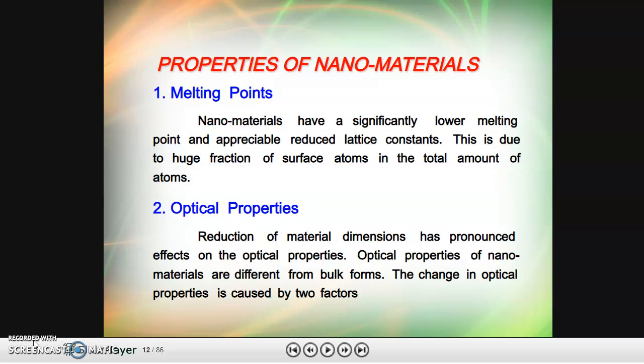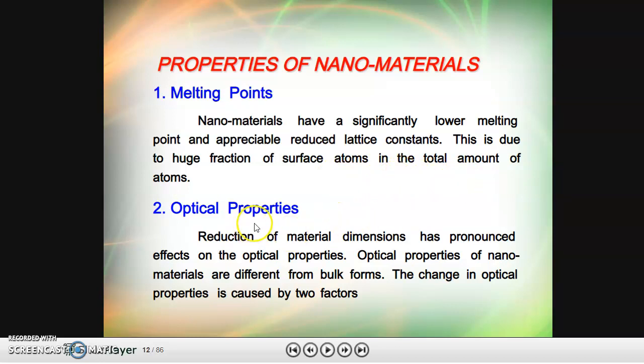First of all, let us consider the melting point. Nanomaterials have a significantly lower melting point. Already I told you, gold has a melting point of more than 1000 degrees Celsius, but when it is made into a smaller size, it has 300 degrees Celsius. So its melting point is lowered. This is due to the huge fraction of surface atoms in the total amount of atoms.